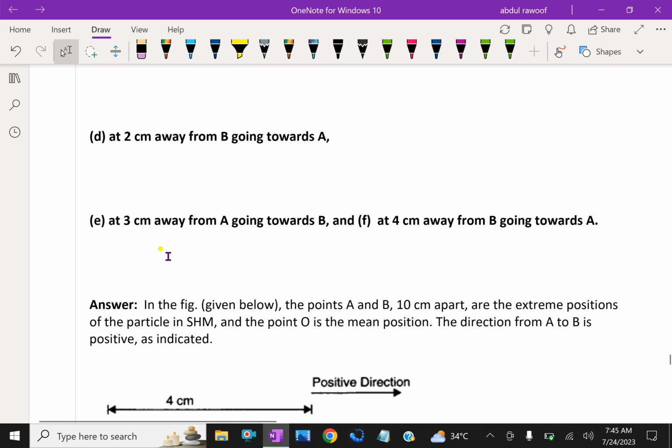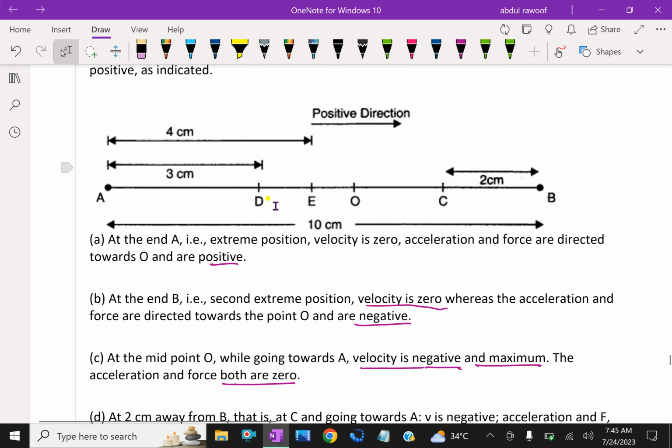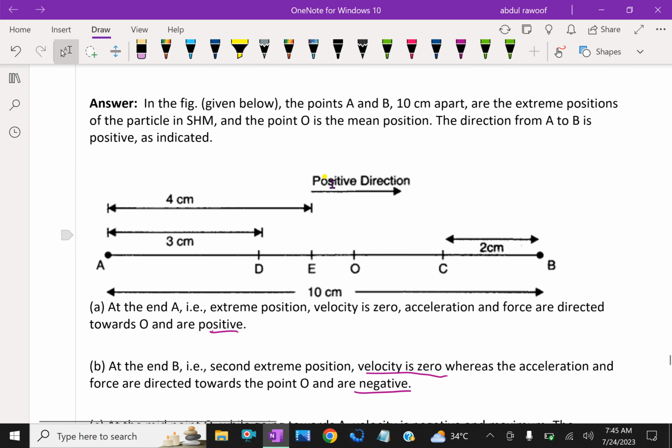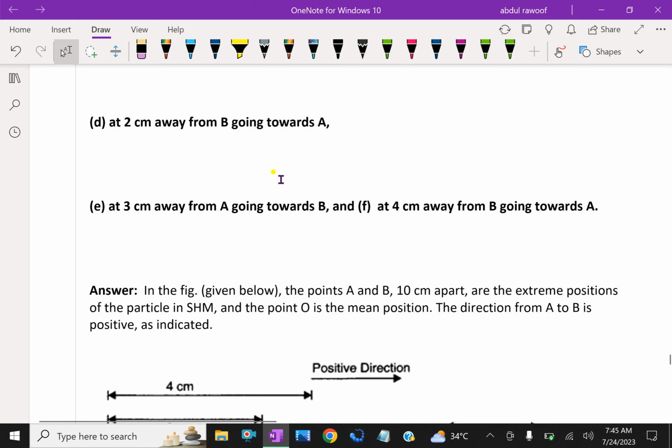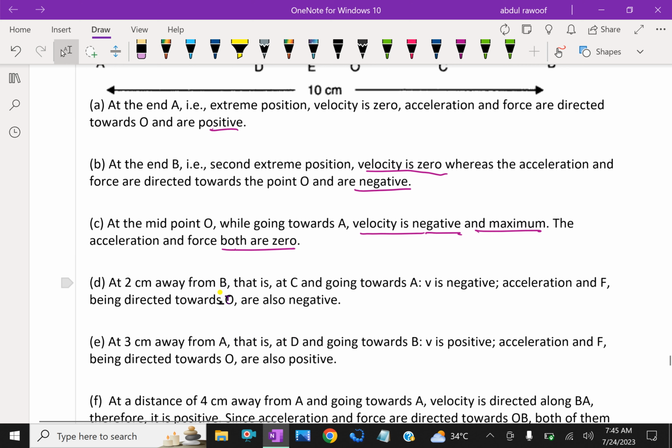Then question D, at 2 cm from B towards A. So at 2 cm away from B, that is at C, and going towards A, velocity is negative. Acceleration and force, being towards point O, are also negative.